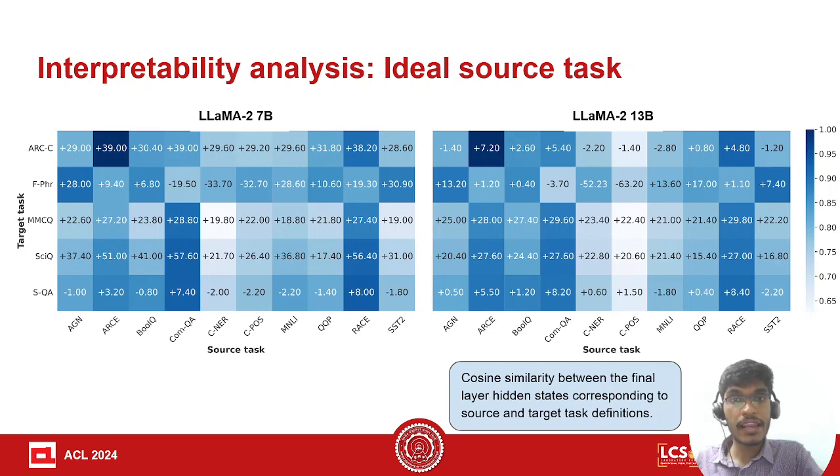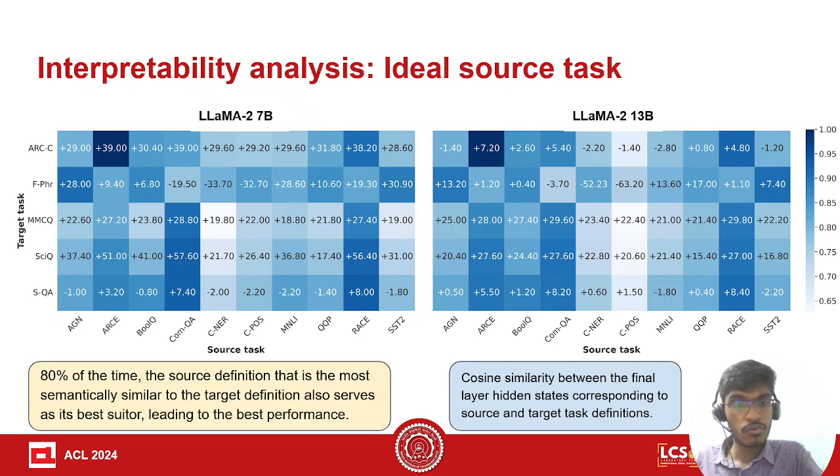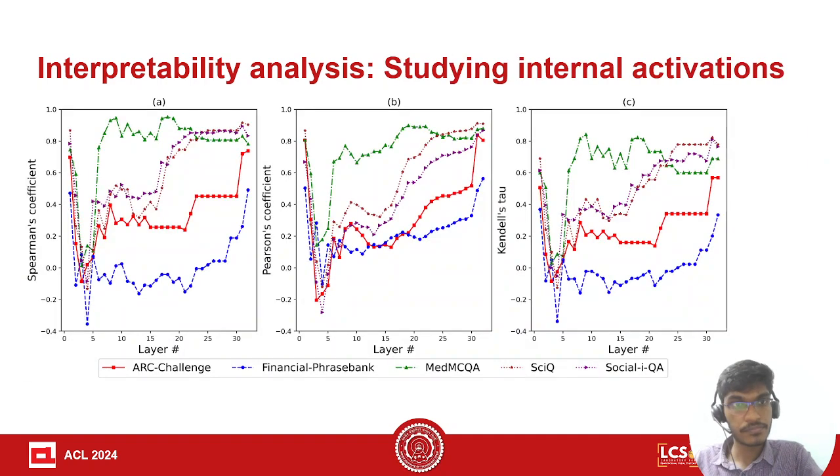Now we analyze what can be an ideal source task. We take the cosine similarity between the final layer hidden states corresponding to the source task and the target task definition. We observe that, as our intuition suggests, 80% of the time the source task definition which is most similar to the target task gives the most improvement. That is what is shown in this heat map.